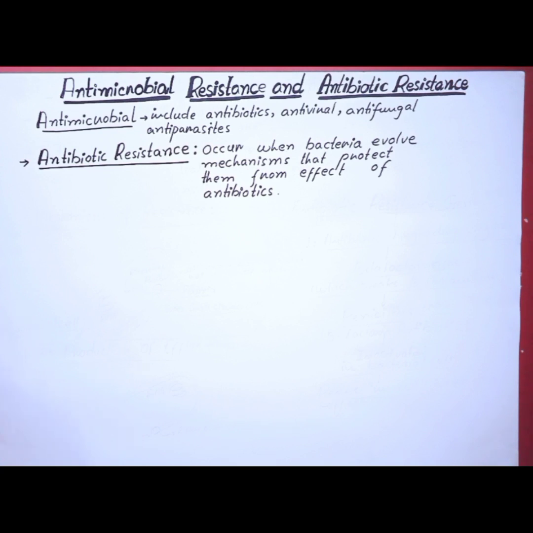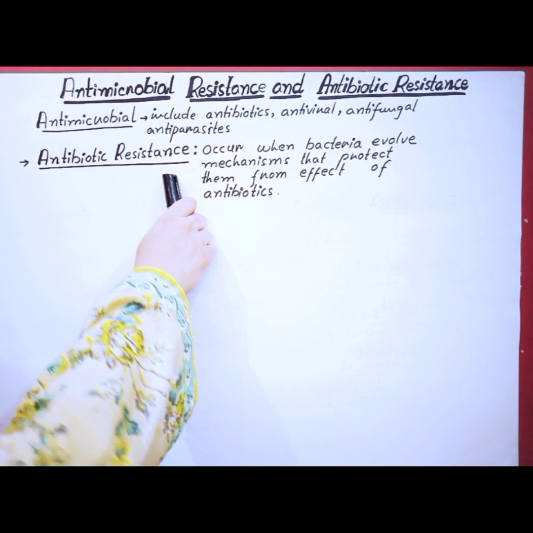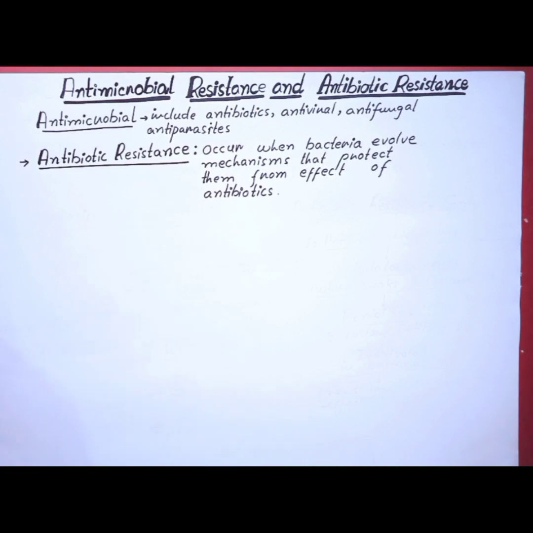This happens because the bacteria acquire a mutation, and what is a mutation? Mutation is a change in their DNA that gives them a new protein as a tool to fight against the antibiotics. Now this resistance is very difficult to treat.